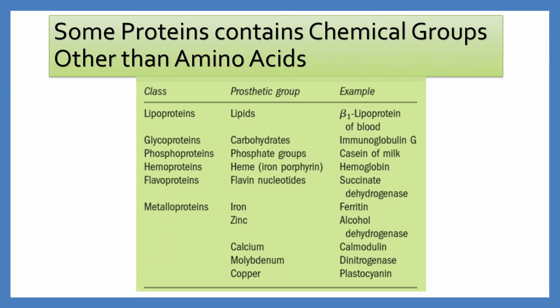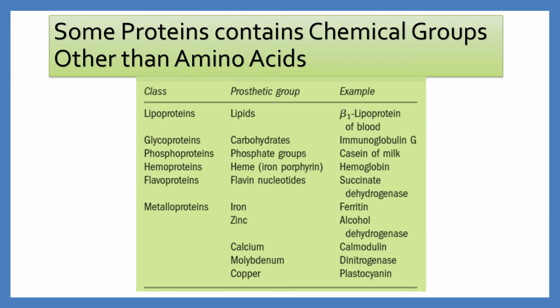Some proteins contain chemical groups other than amino acids. Many proteins, for example, the enzymes ribonuclease A and chymotrypsin, contain only amino acid residues and no other chemical constituent. These are considered simple proteins. However, some proteins contain permanently associated chemical components in addition to amino acids. These are called conjugated proteins.